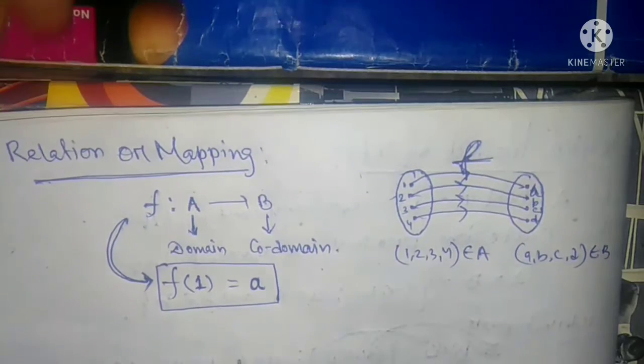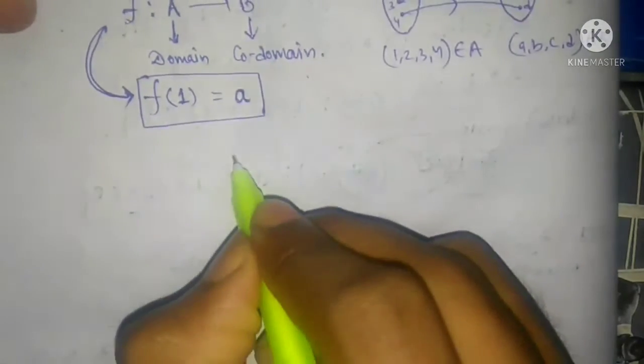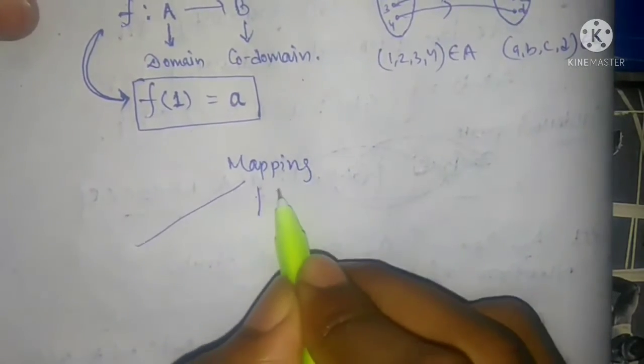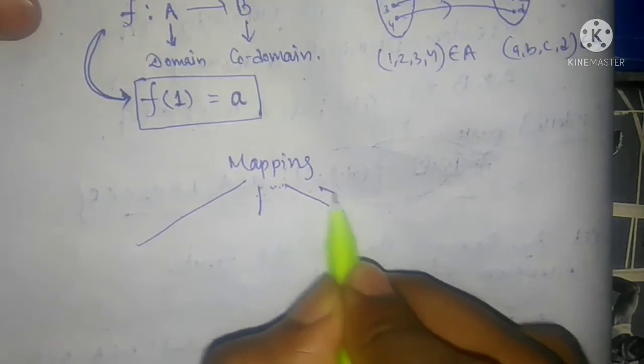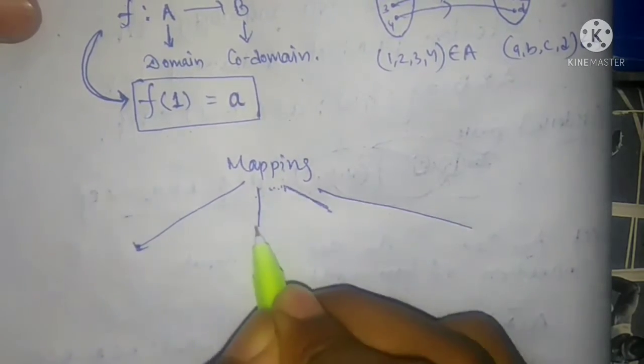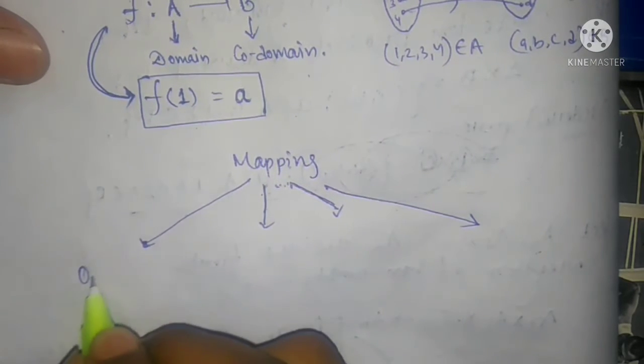So how many types of relations are available? We can discuss that right now. Mappings are transferred into 4 categories. What are they? First, 1-1 onto mapping.